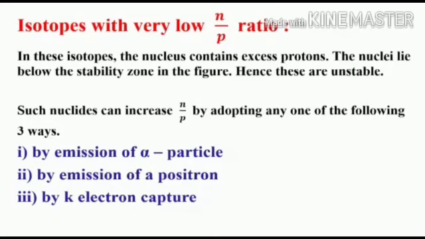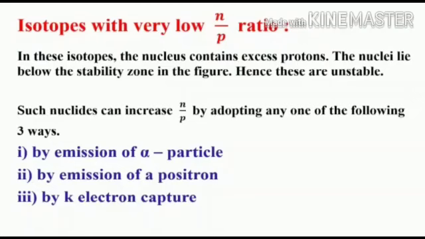Let us see the second case. Isotope having a low value of N by P ratio. That is, N by P ratio is less than 1. Low N by P ratio means the proton number is more compared to the neutron number. Here the nucleus contains excess protons. Such nuclei lie below the stability zone in the figure. Hence, those are unstable. Such nuclei now need to increase the N by P ratio by adopting any one of